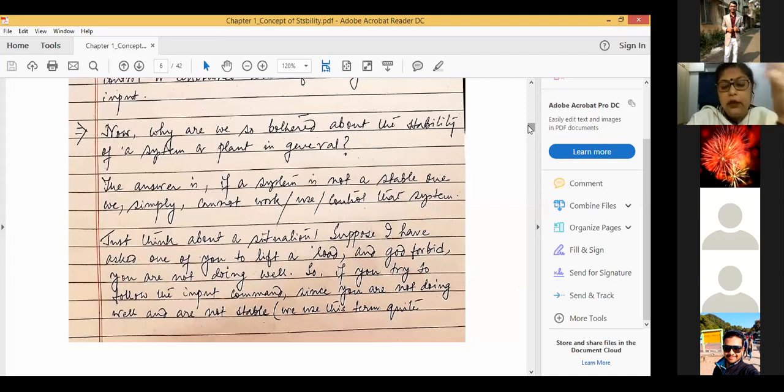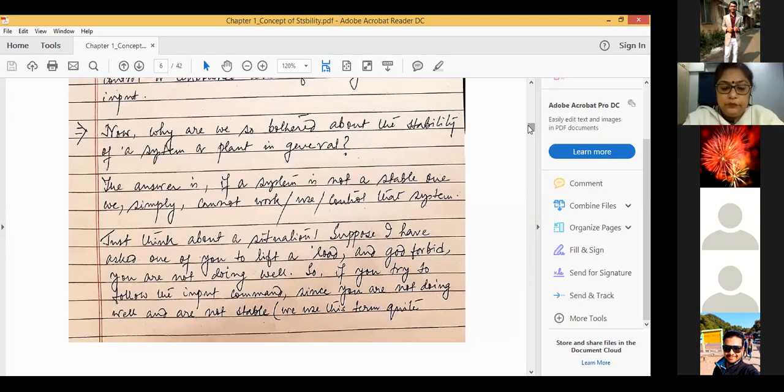Suppose in this particular class, suppose this is not a virtual class, this is a real class. If I ask one student to lift a heavy load, in that particular case, the student is basically the system, and the input command to the system is to lift a heavy load.